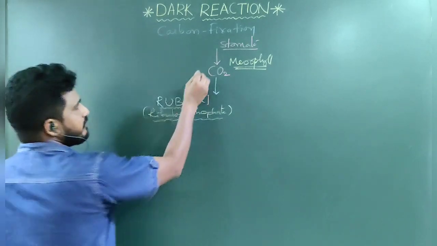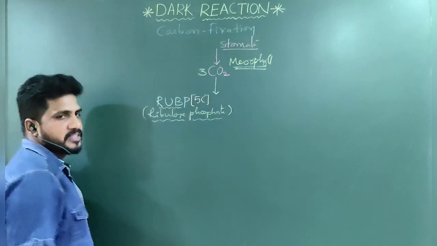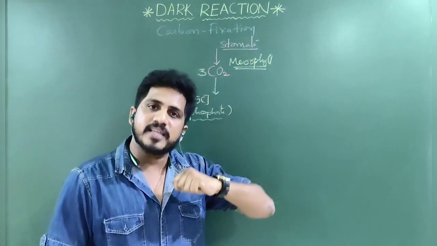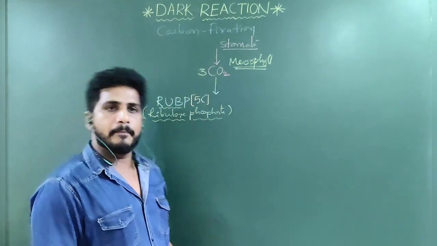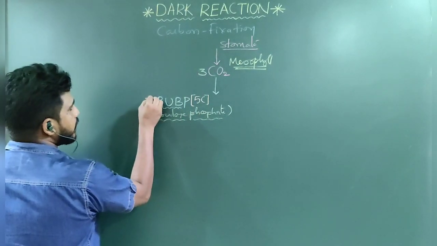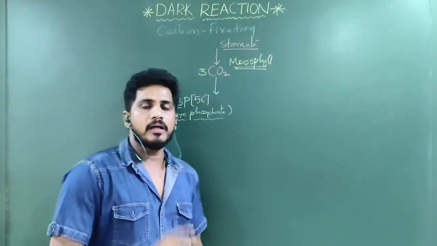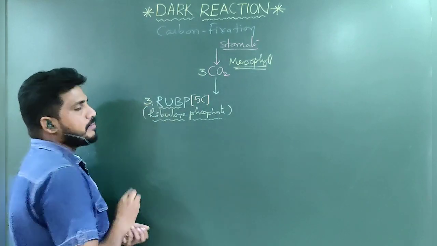But a very good logic to learn the concept easily is number 3. If I take 3 carbon dioxide, how many RuBPs are required? The ratio between acceptance of carbon dioxide by RuBP is 1:1. So this is also 3 molecules of RuBP. RuBP is not a 3 carbon component, it is 3 molecules.